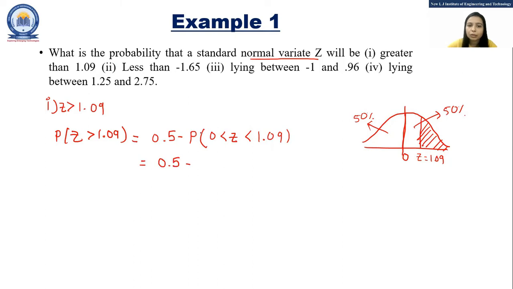Now, the probability of 0 less than z less than 1.09, that means this area, we can calculate from the z table. So let's see the value of that in the z table.